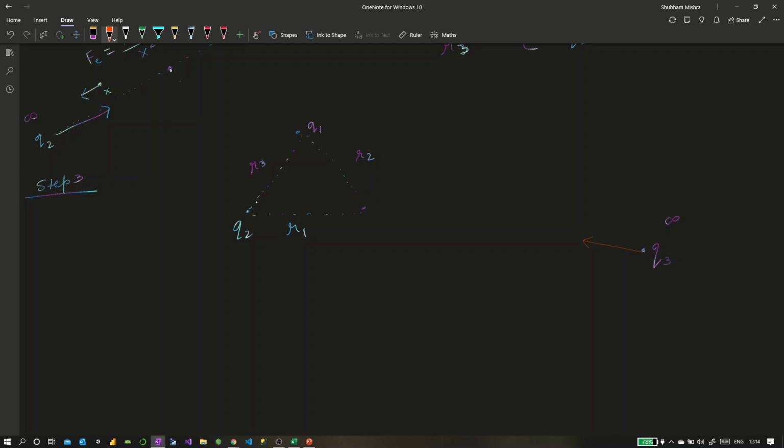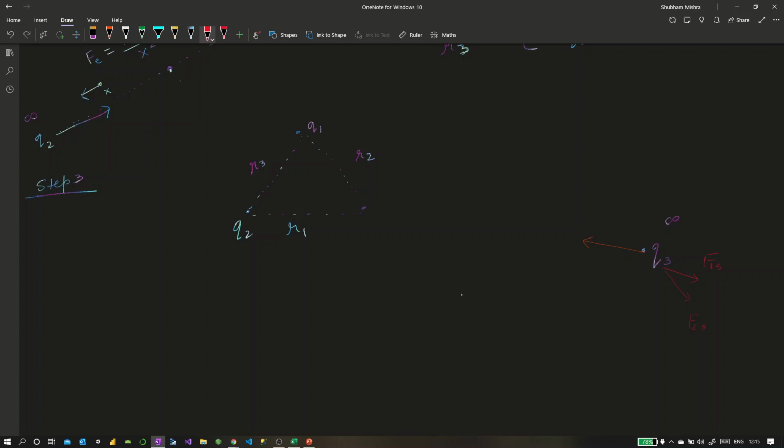But now that both of them have already arrived and are waiting, and q3 starts to come towards them, both of them would start applying force on q3, right? So there would be one force from q1, and let me call that F13, denoting the force from 1 to 3. And there would be another force from q2, let's call it F23, the force from 2 to 3.